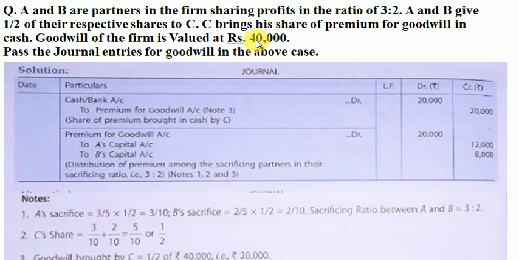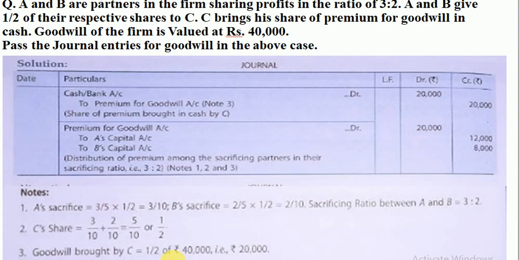So C's share in this goodwill of 40,000 will be 40,000 multiplied by 1/2. Can you see this? Goodwill brought by C is 1/2 of 40,000, which is equal to 20,000. So this 20,000 is premium for goodwill.